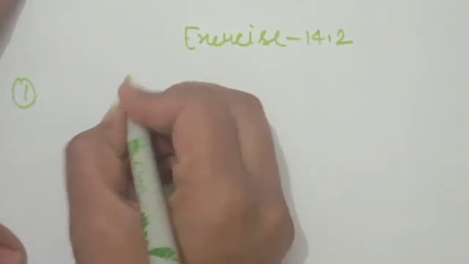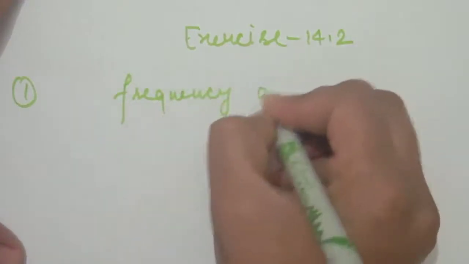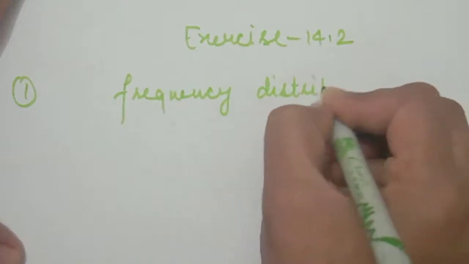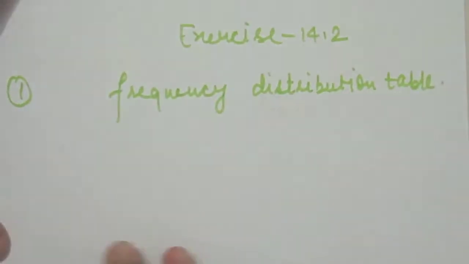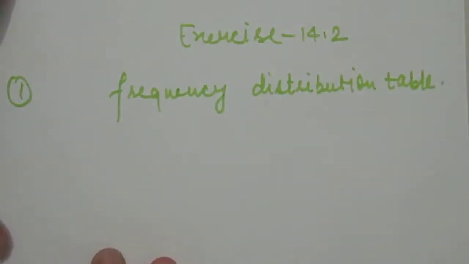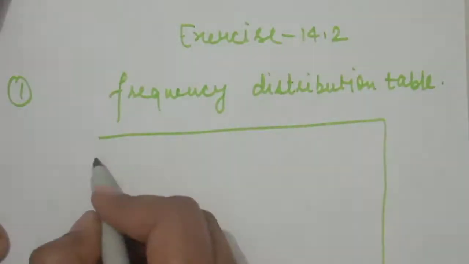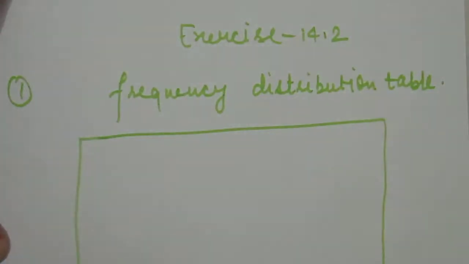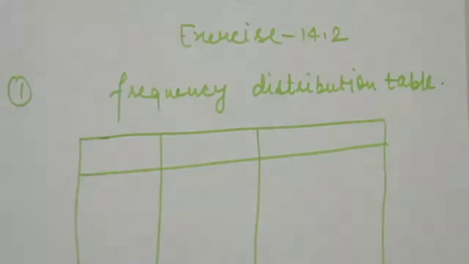In the first question, we have the blood groups of 30 students of class 8th.